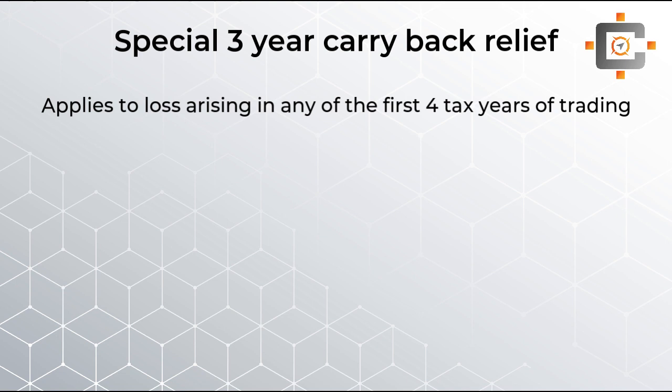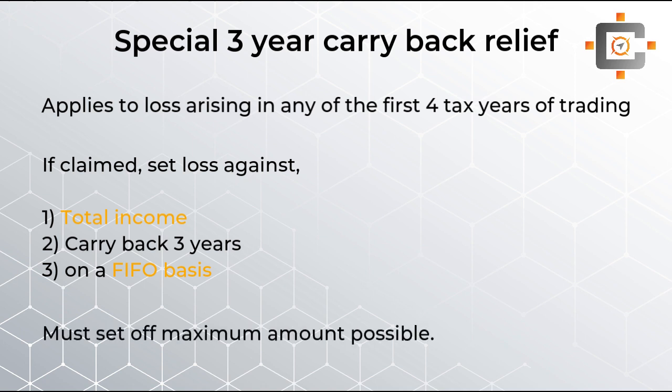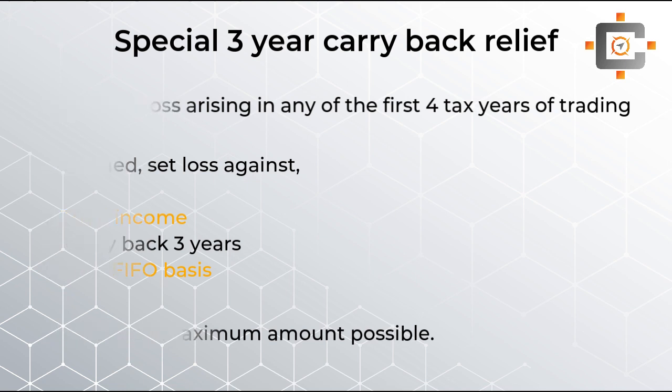Then after, students, whatever carryback you want to do, as I told you, will be claimed against your total income. Now the 3-year carryback that you are doing should be on a FIFO basis. Then once again over here, the maximum amount should be settled off. That means the personal allowance once again can possibly be wasted. So here we are done with the special 3-year carryback relief, students. If you have any query, feel free to ask me.